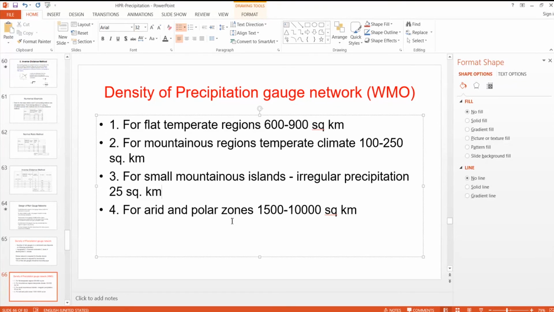And for polar regions, sparse rain gauge stations are good enough. One rain gauge station is enough for 1,500 to 10,000 square kilometers.